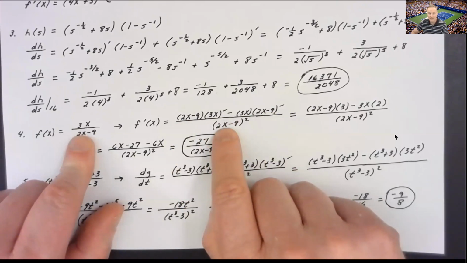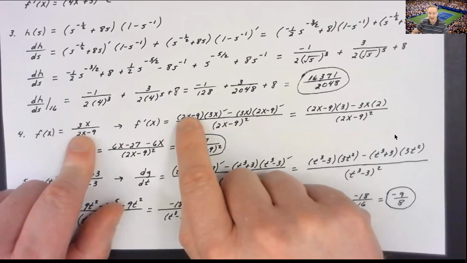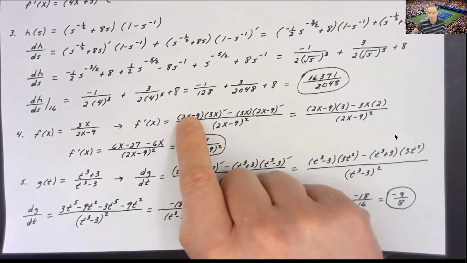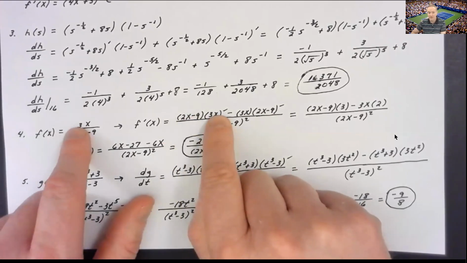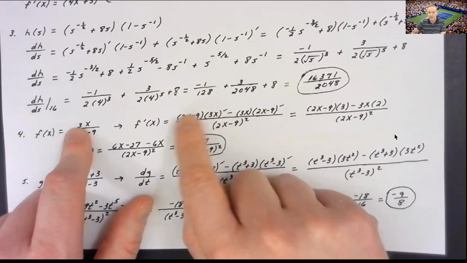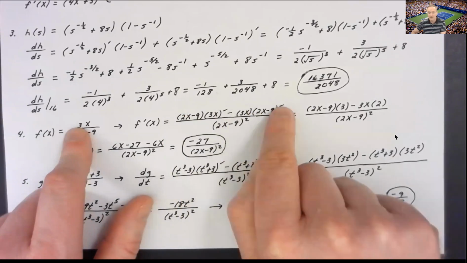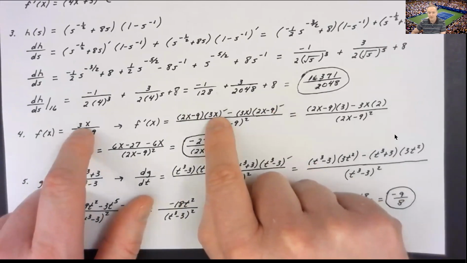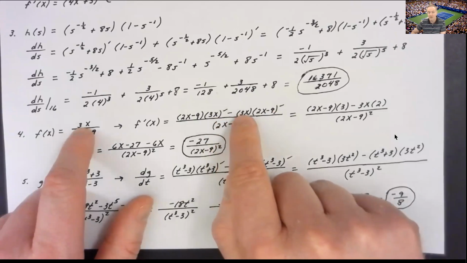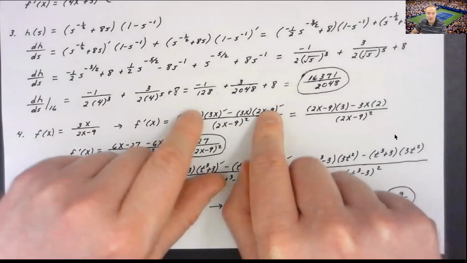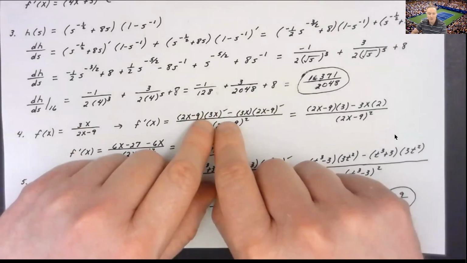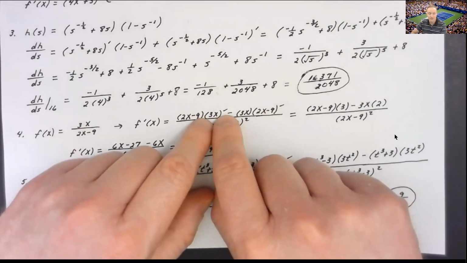A good way to remember is to always say, well, I know that that denominator is squared, and then the very first thing it does is it goes up and it becomes a factor in the numerator, and you don't take the derivative of it, but then you multiply that by the derivative of the numerator, and then whatever you do here, you do the opposite of here. So here you're taking the derivative of the numerator, so then you say minus the numerator times the derivative of the denominator.